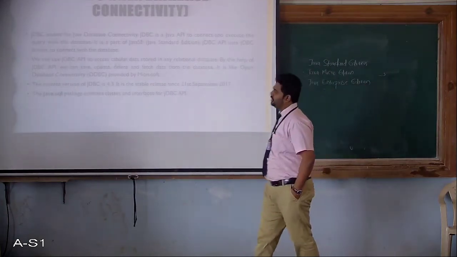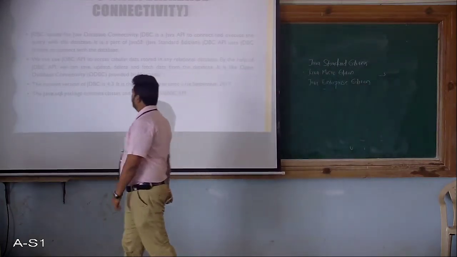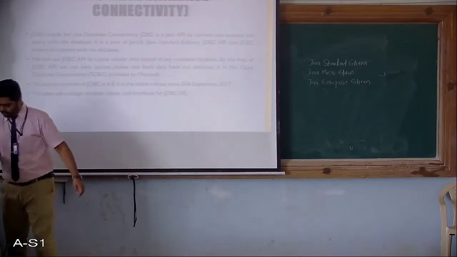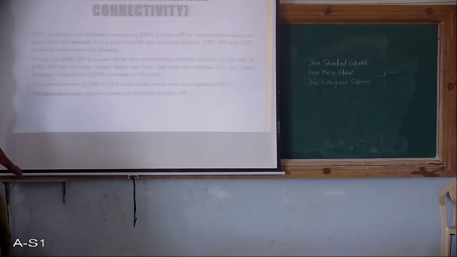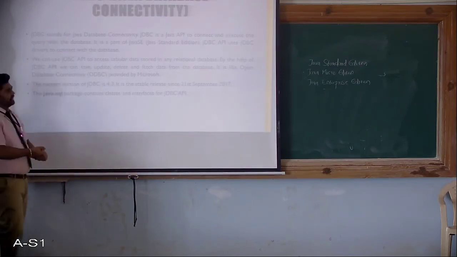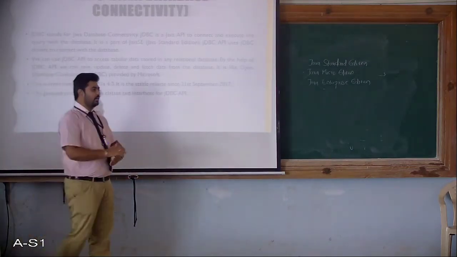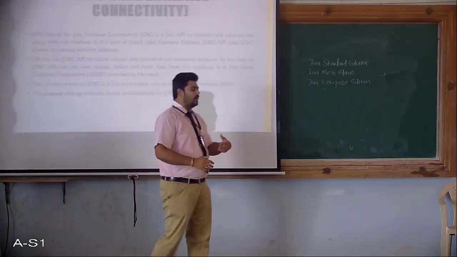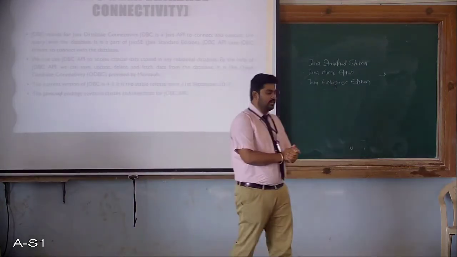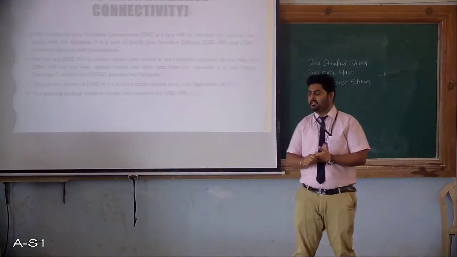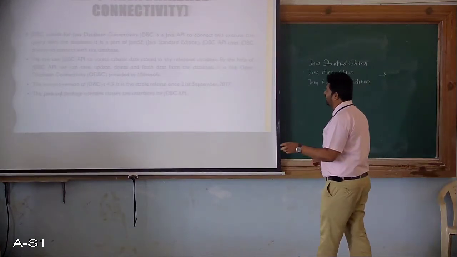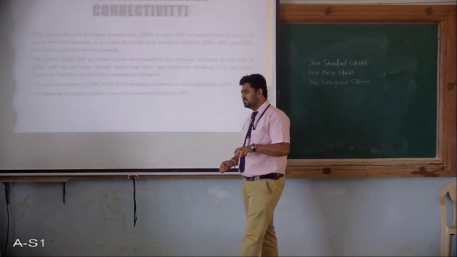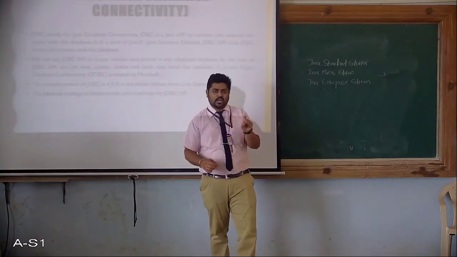The JDBC is an API, which is a part of Java SE. As part of Java, we have different versions based on which type of products you are developing. The first one is Java Standard Edition, in short Java SE.